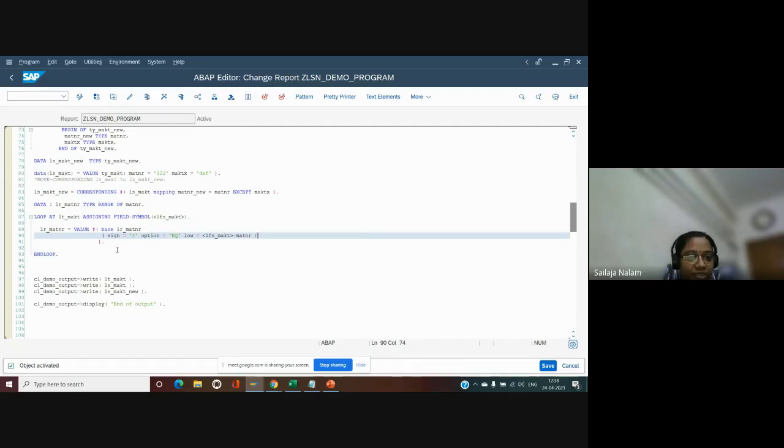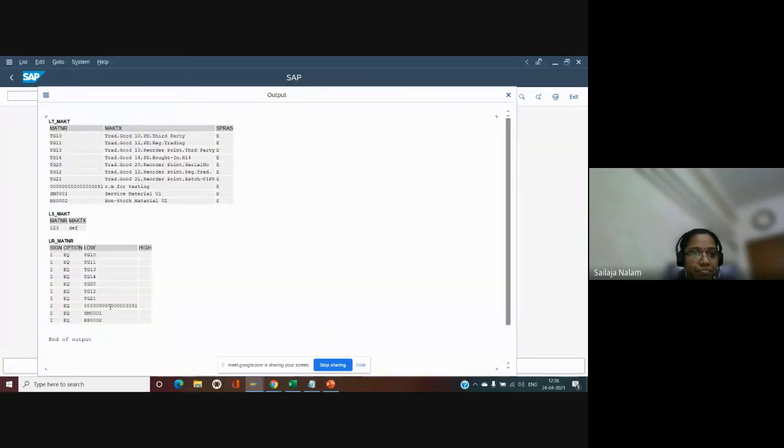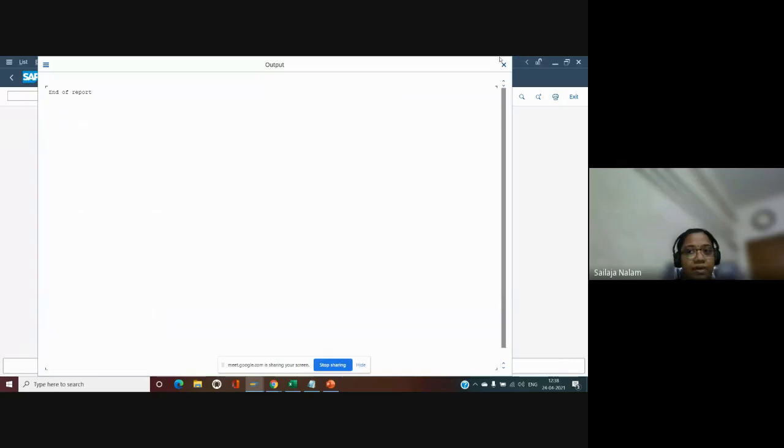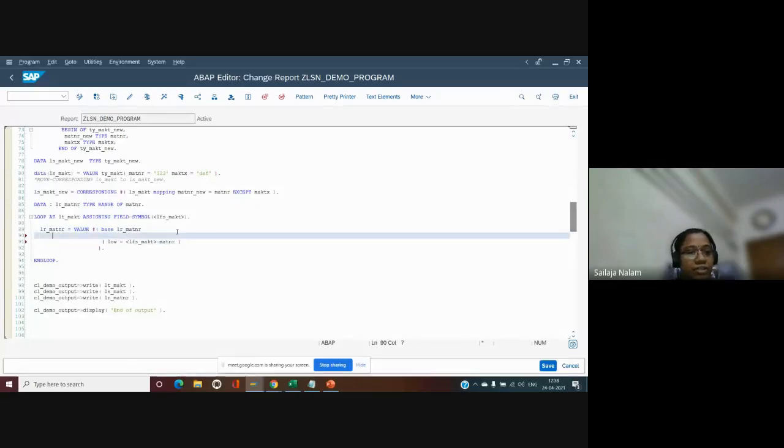Okay. And suppose we populate LR_MATNR like this. Now I have SIGN and OPTION common, right? I don't want to give them here. Why have repeated things again and again? So we can give SIGN and OPTION just beside BASE also.